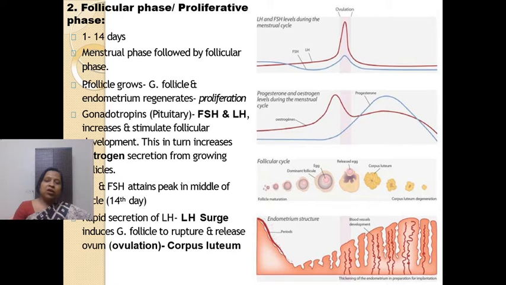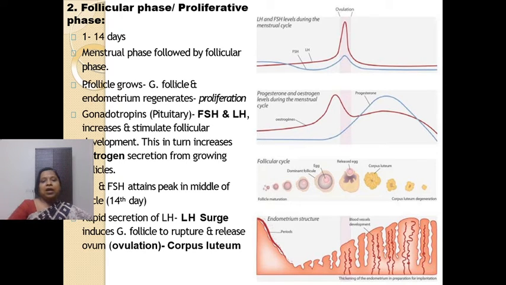Now as the follicles develop, it will lead to a slight reduction in the FSH, but on the 14th day, that is the ovulation day, FSH also increases, right? We can see a peak in the FSH also on the 14th day. Fine.